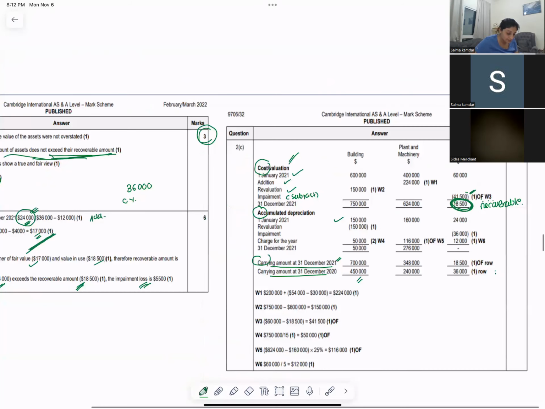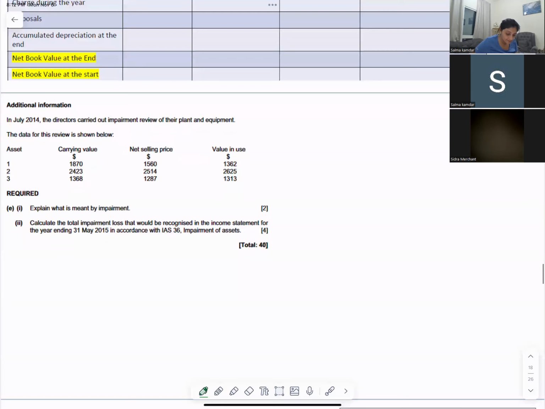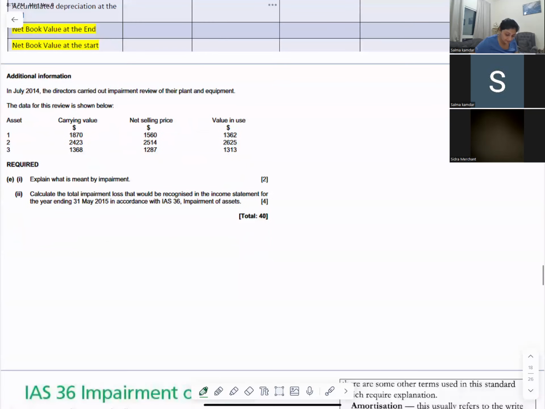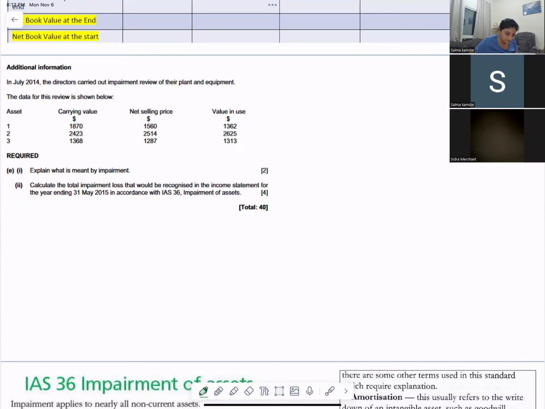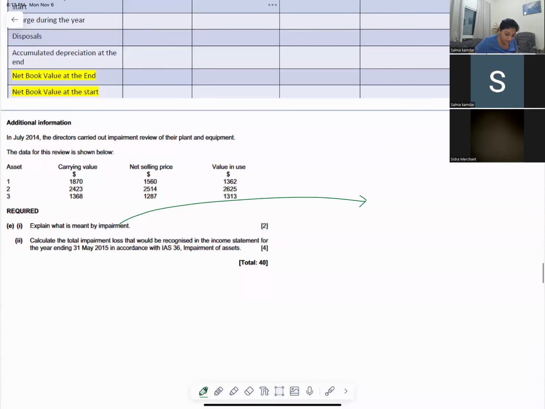What is meant by the term impairment? Impairment is basically when your carrying value or net book value of your asset exceeds the recoverable amount. Impairment means reducing the cost of your asset and getting it to its recoverable amount. You can write that also. That is also fine.